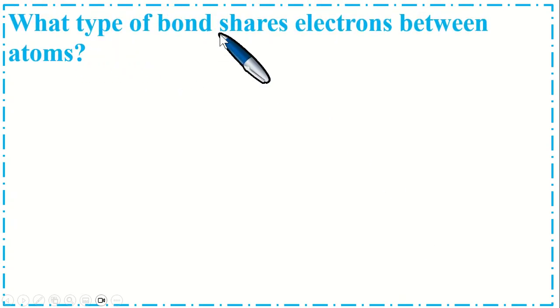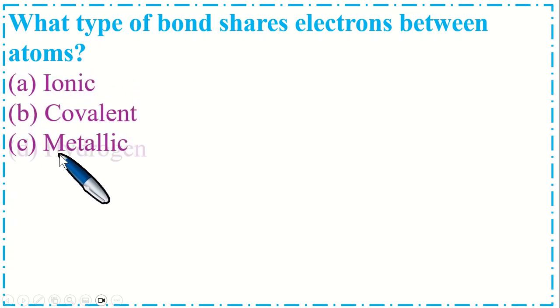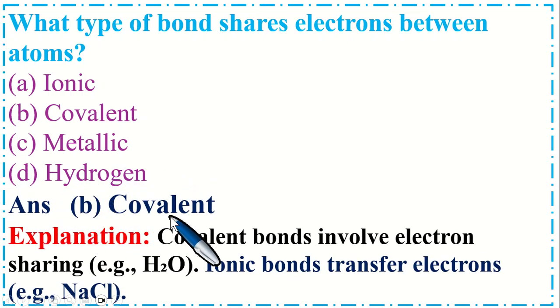What type of bond shares electrons between atoms? Option A, ionic, B, covalent, C, metallic, and option D, hydrogen. So the correct option is B, covalent. Covalent bonds involve electron sharing, for example H2O. Ionic bonds transfer electrons, for example NaCl.